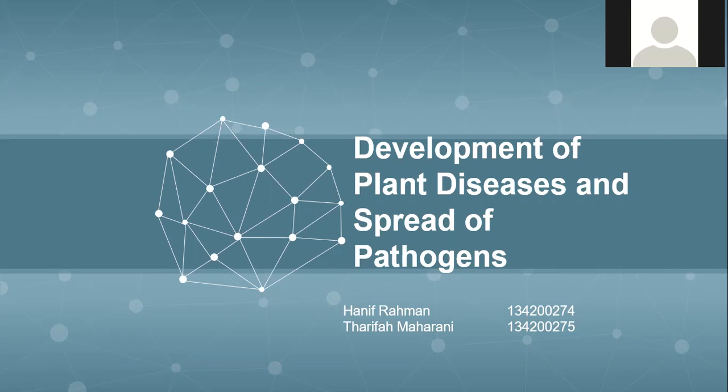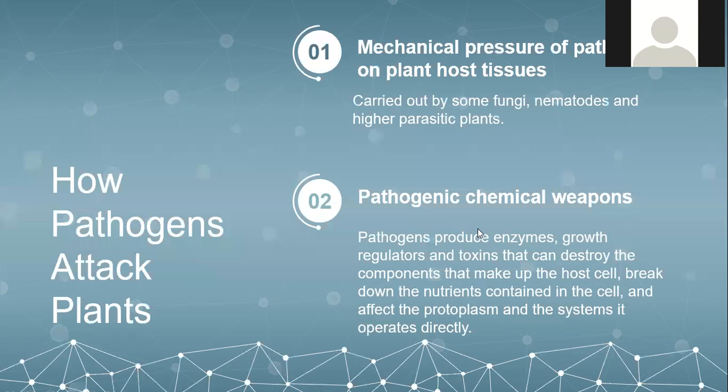Now we will discuss the development of plant disease and spread of pathogen. First, how pathogens attack plants. One, mechanical pressure of the pathogen on plant host tissue, carried out by some fungi, nematodes, and higher parasitic plants.